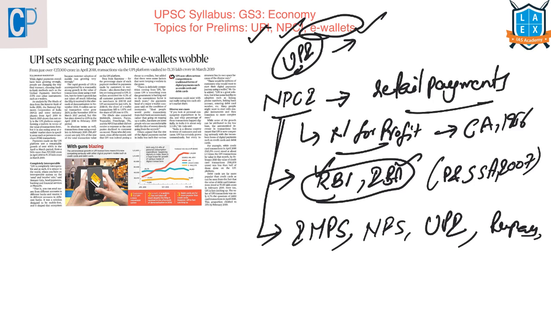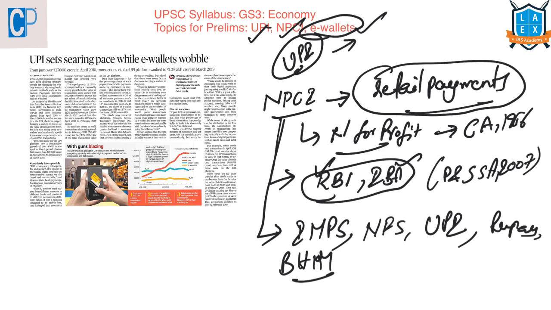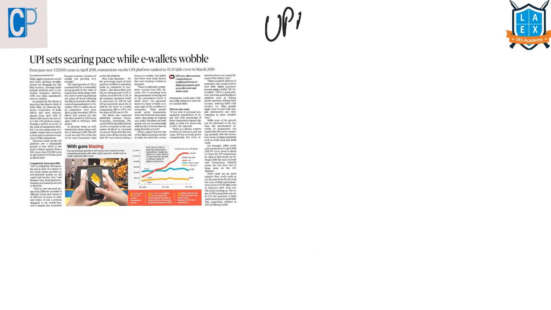RuPay Credit Card is a product of NPCI, and also the BHIM app is a product of NPCI. The only thing we have to remember here is it is an umbrella organization to operate all the retail payments and settlement systems in India. And one more thing is it is this entity which will link all the ATMs in the country.